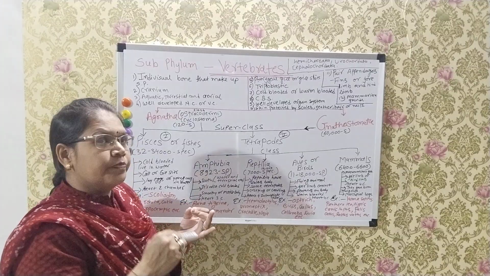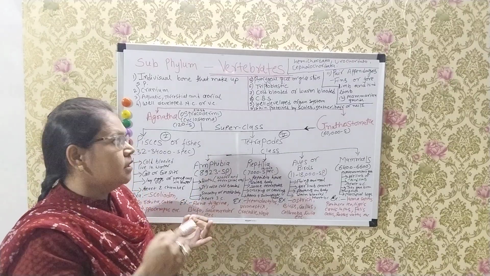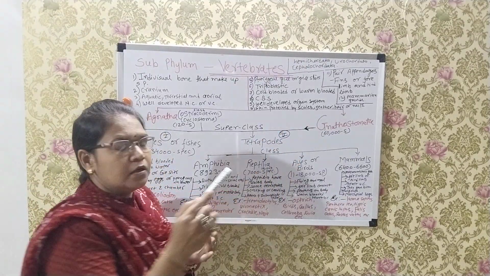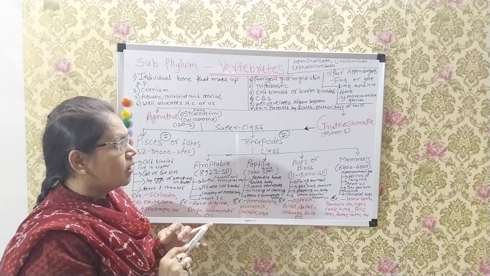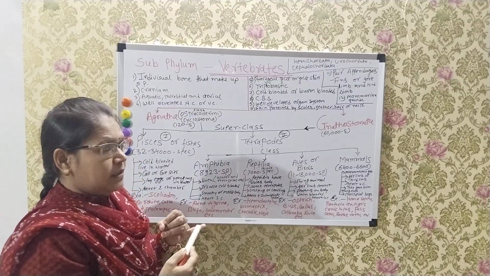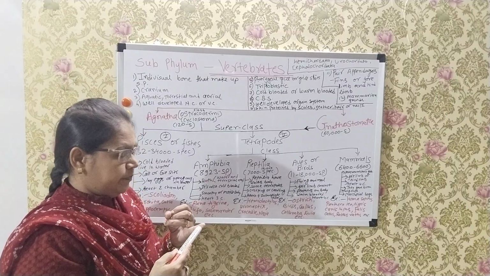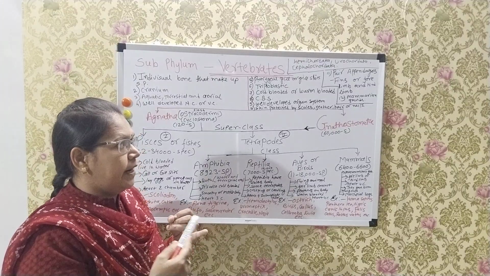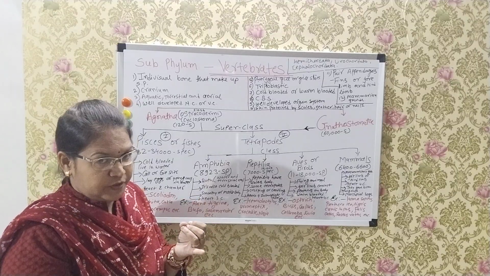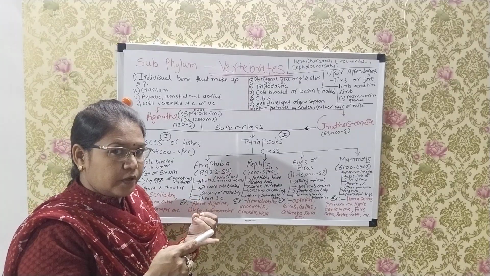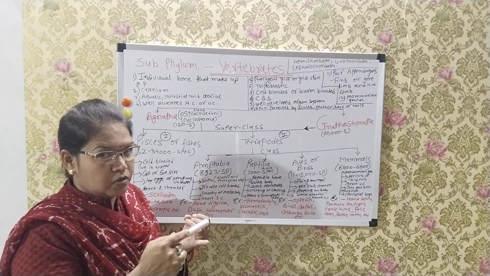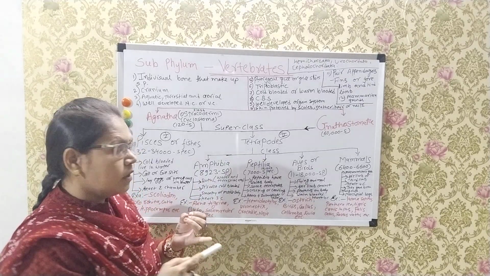Next, the vertebrate body or skin is covered and protected by scales, feathers, hairs and nails. Vertebrates have paired appendages on their body, forelimb and hind limb clearly shown, and in fishes, fore fins and hind fins are present on their body.